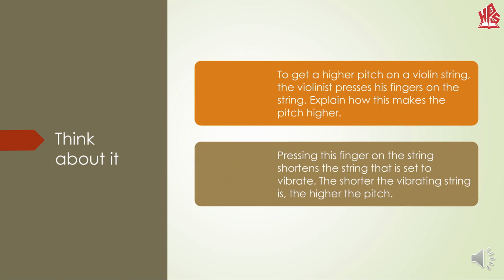Here is a question from your book. To get a higher pitch on a violin string, the violinist presses his fingers on the string. Explain how this makes the pitch higher. And the answer to this question is: pressing the finger on the string shortens the string that is set to vibrate. The shorter the vibrating string is, the higher the pitch.